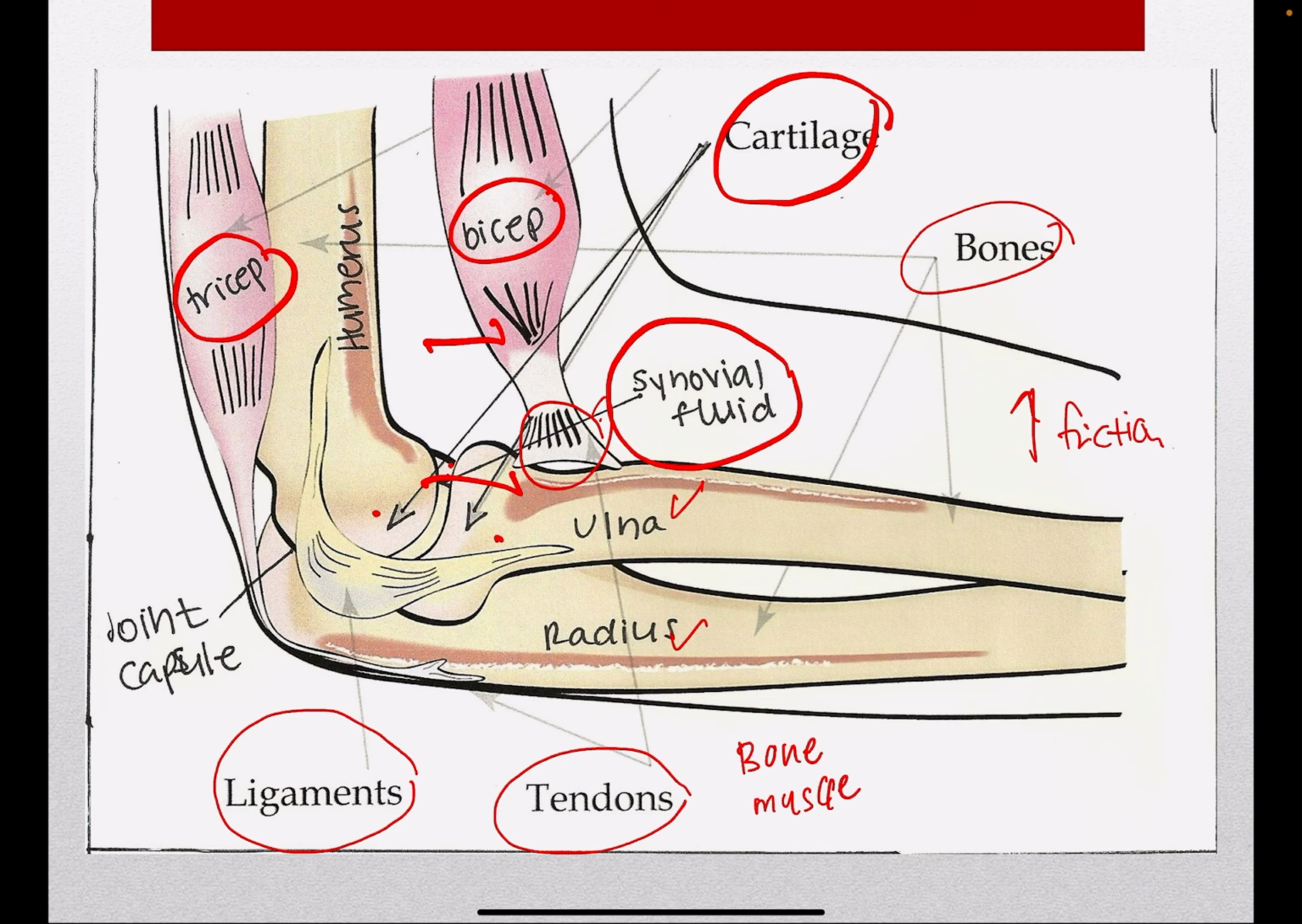That is all that you must know about the elbow structure. So that is all for today's lesson. I really hope that you understand well. If you have any question, do ask me personally, or you can ask me in the group.